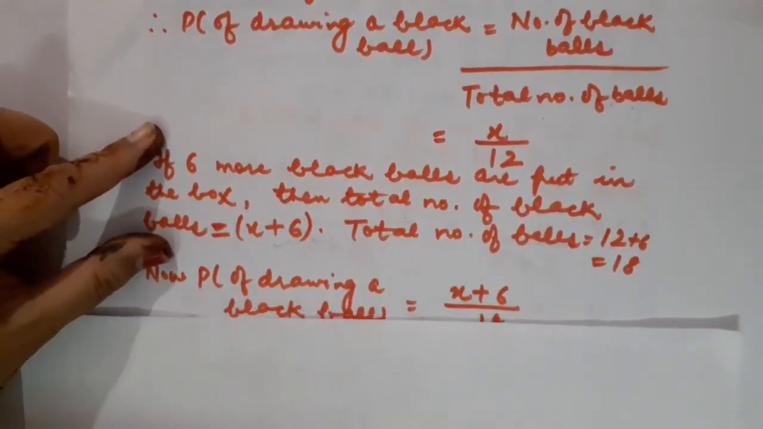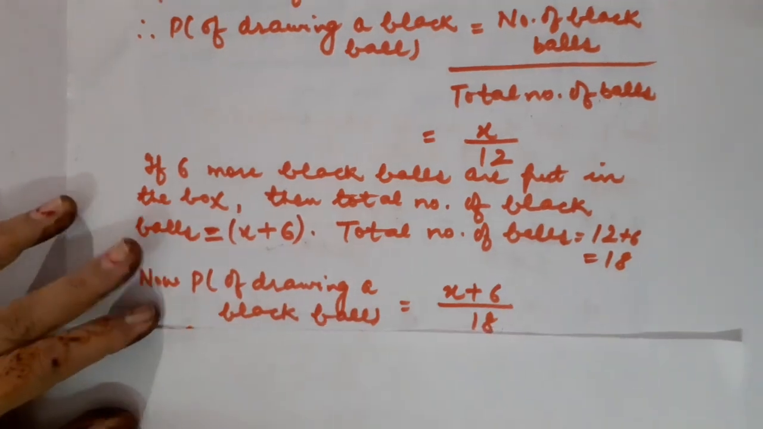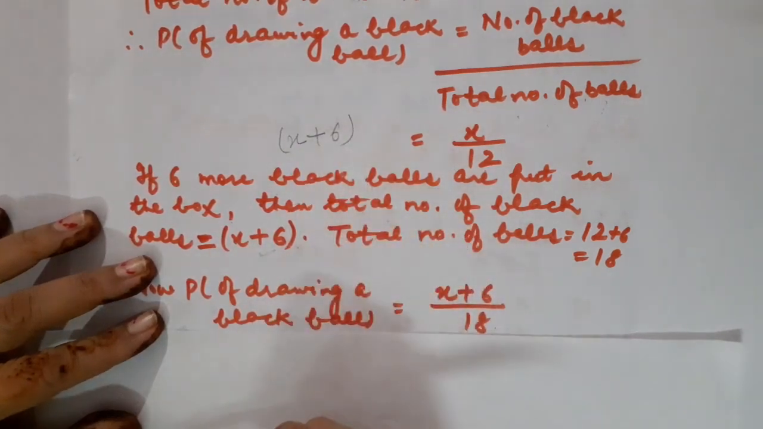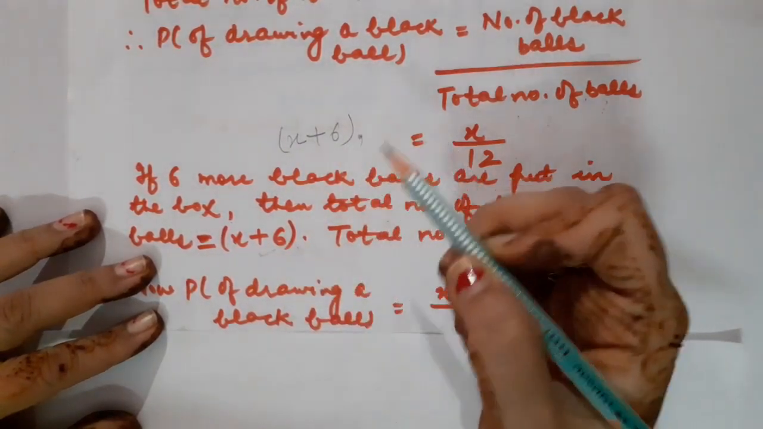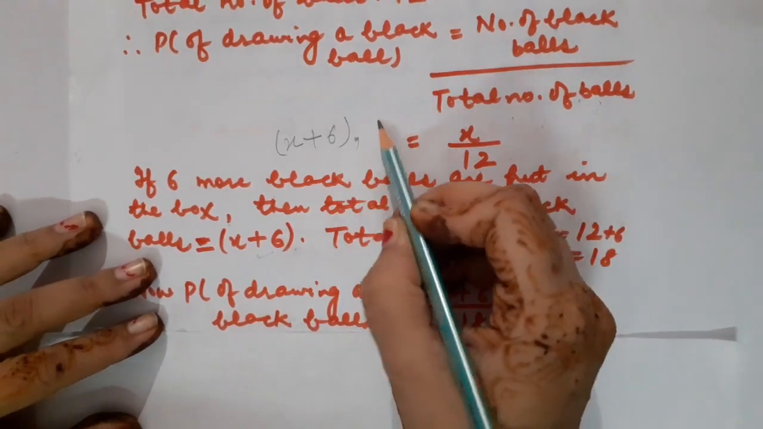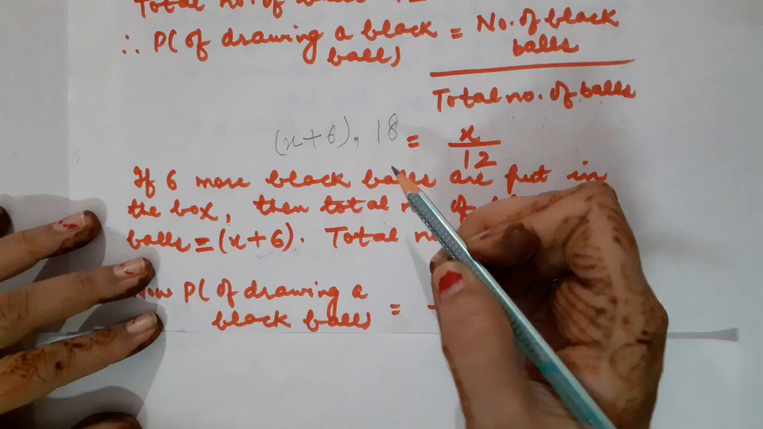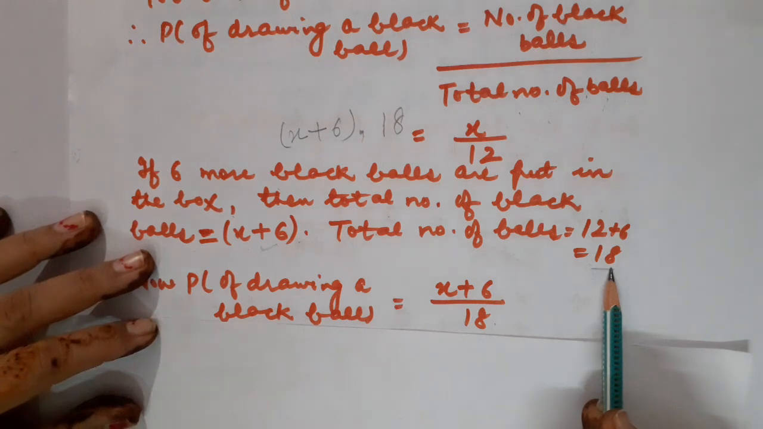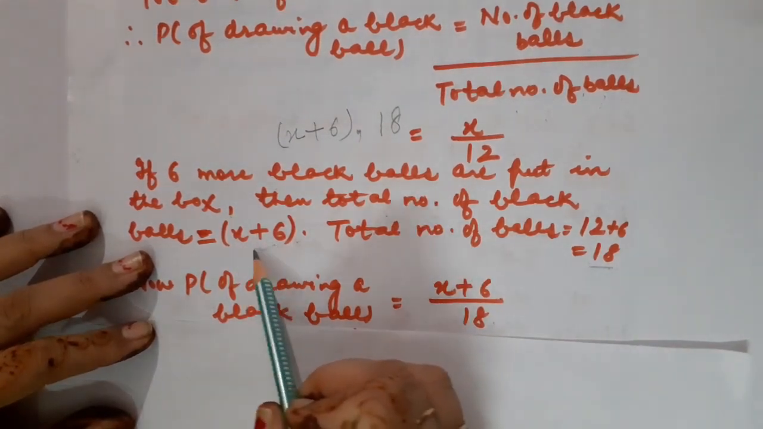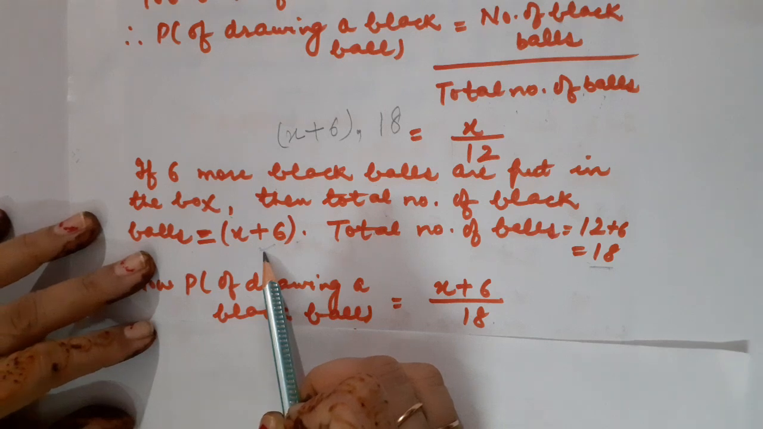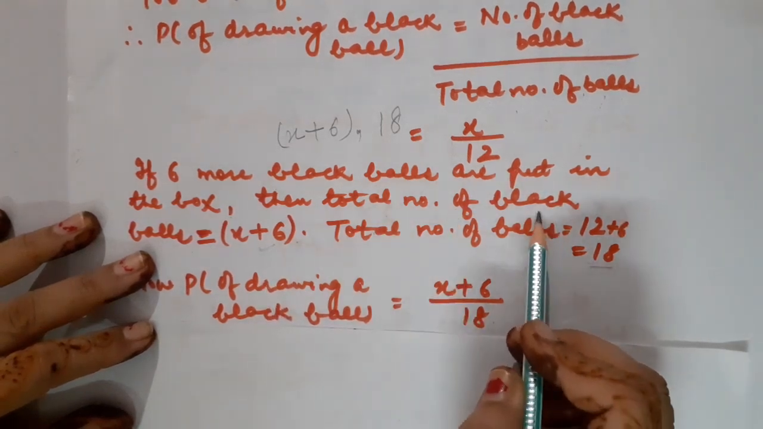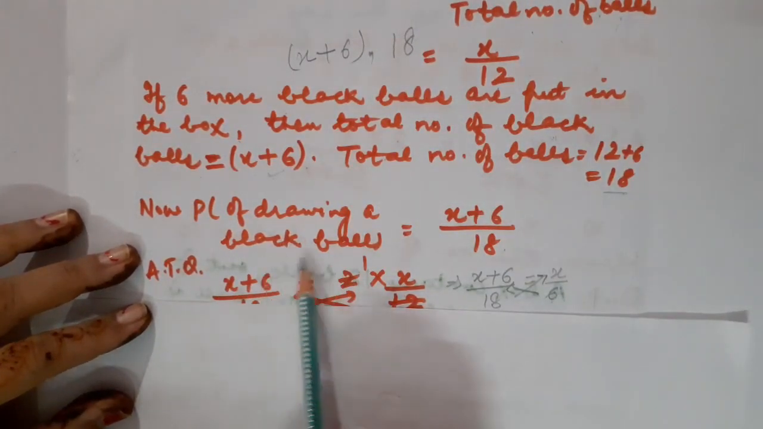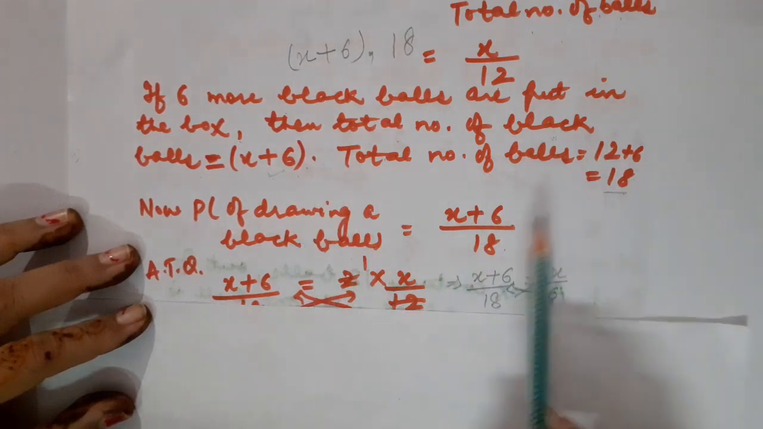When 6 more black balls are added in the box, children, earlier black balls were x in number. Now 6 more are added, so it will become x plus 6. So definitely the total strength will also increase. Earlier they were 12 in number. Now 12 plus 6 will become 18. Correct? So now the total number of possible outcomes will be 18, and x plus 6 is the favorable outcome, for getting the probability based on black balls. Now, the probability of drawing a black ball is x plus 6 upon 18.